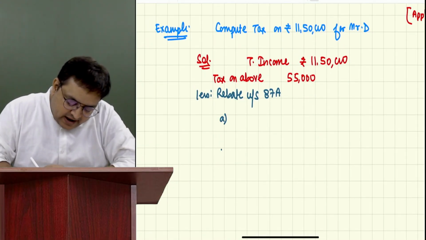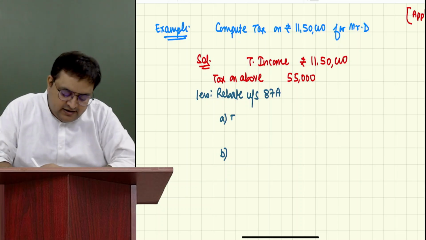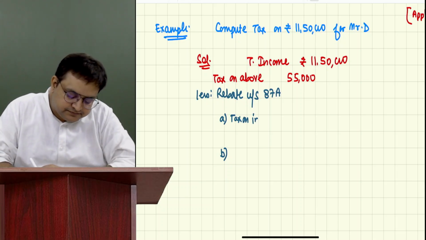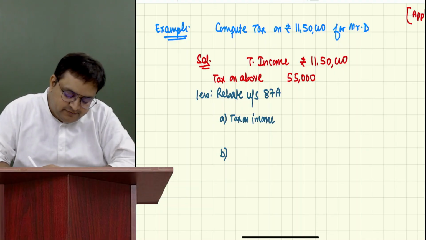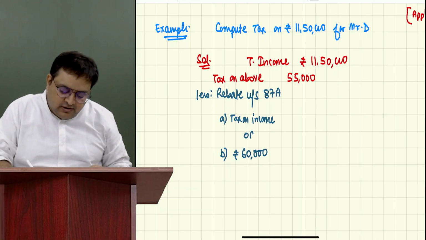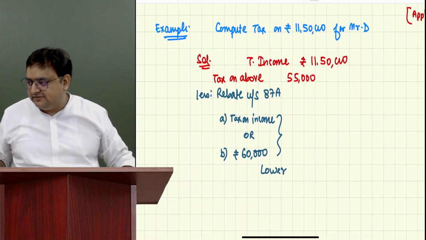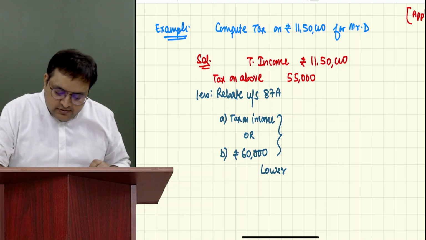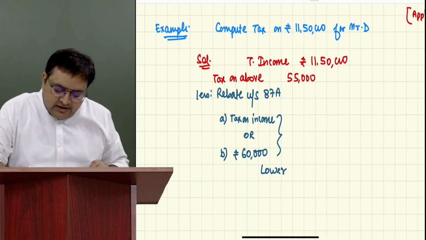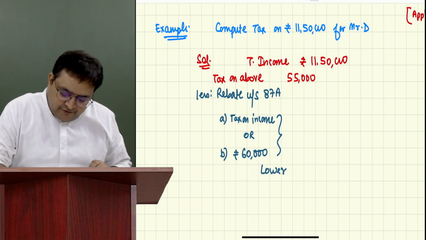What you will do? A and B, whichever is lower. What is A? A is called tax on income. What is B? Rupees 60,000 is the fixed limit. Tax on income or 60,000, whichever is lower. This is what the formula of rebate is. Now, how much should I write in A? Tax on income. How much? 55,000.